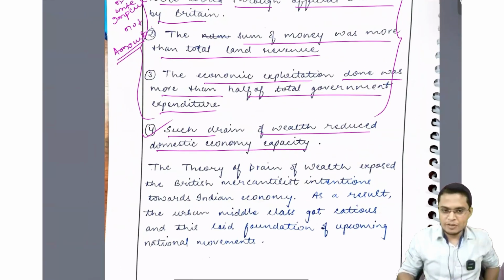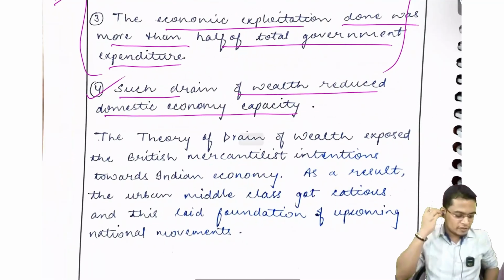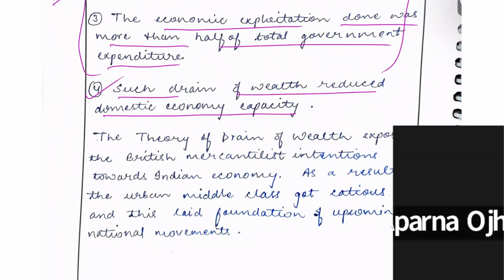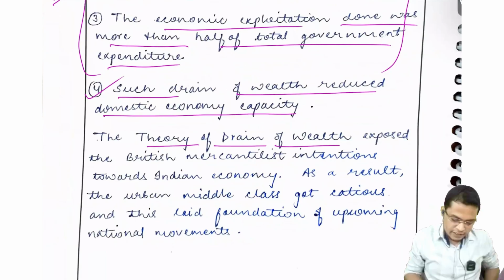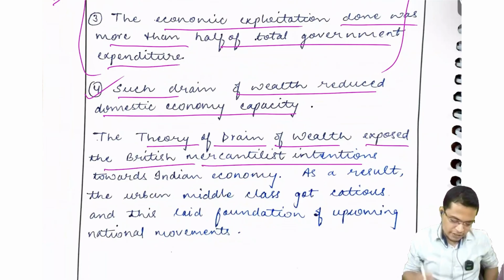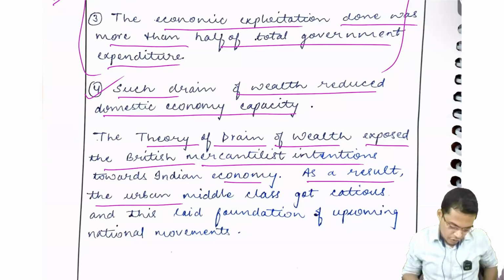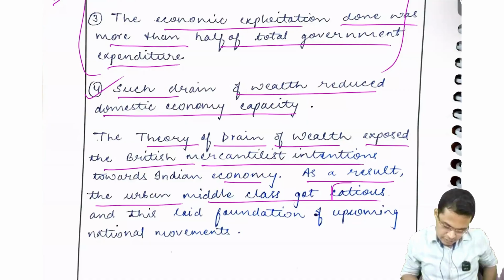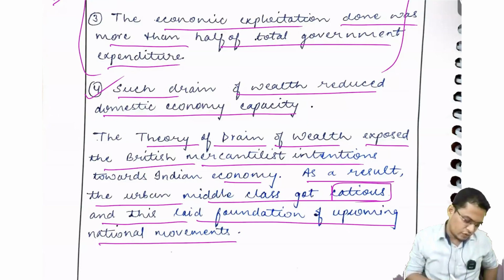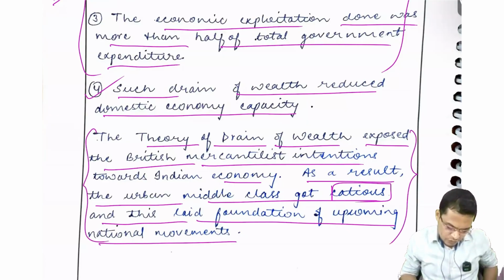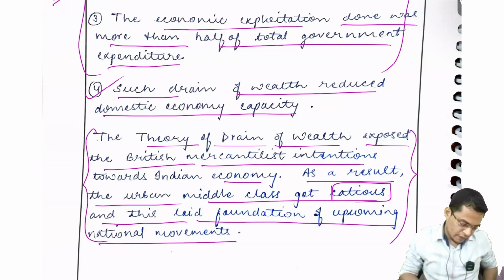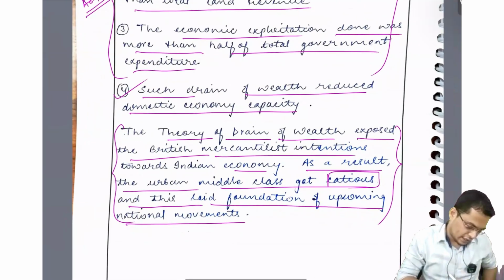Okay, I think you understood, right? We understood where the mistake happened. Yes, sir. The theory of drain of wealth, look, exposed the British mercantilist intention towards Indian economy. As a result, the urban middle class got cautious, and this laid foundation for developing. Yes, this is good. Essence is very good, but I think you are writing in two pens. Why? You should write in a single pen. Okay, good. The conclusion you wrote is very good.